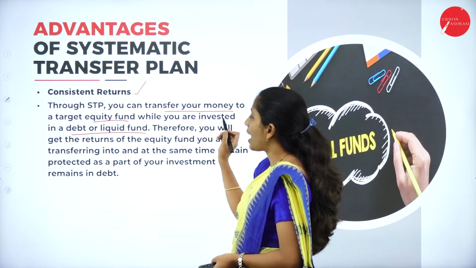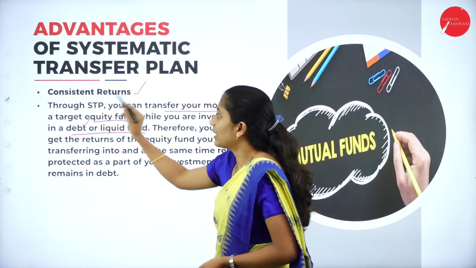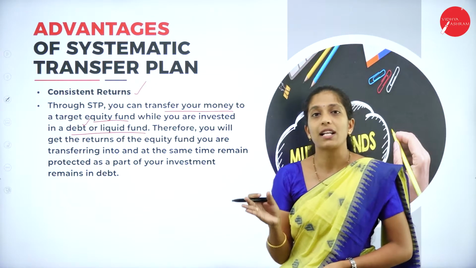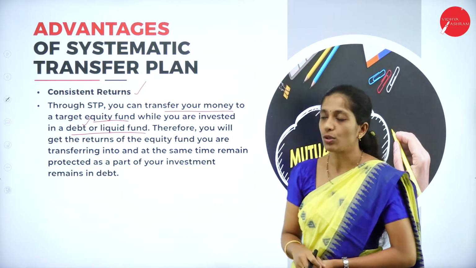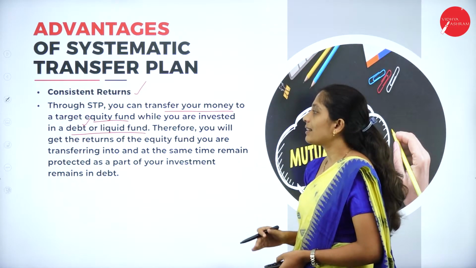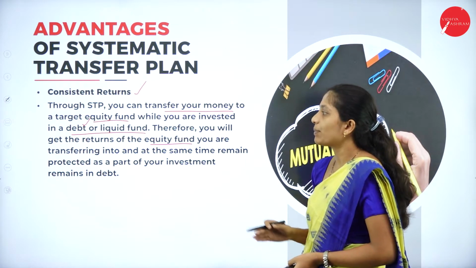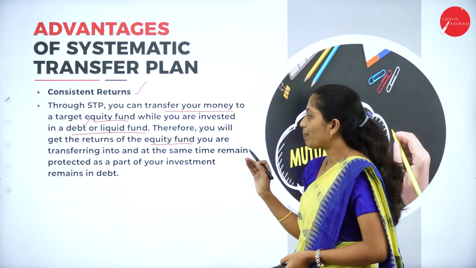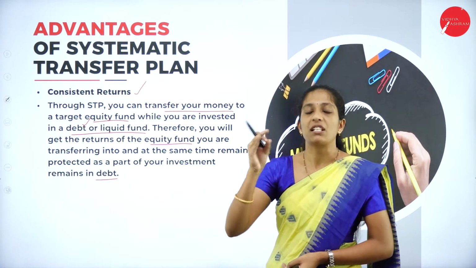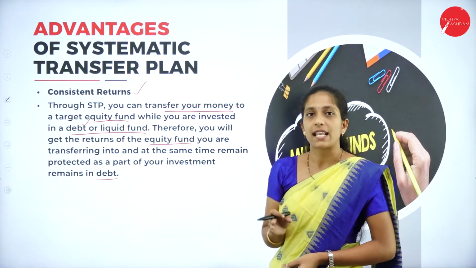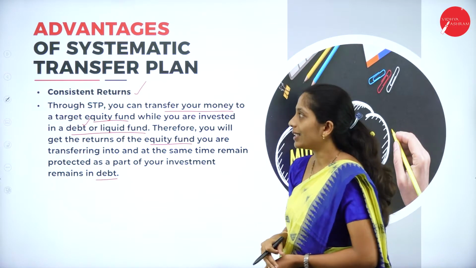And you are invested in a debt as well as liquid fund. Debt is nothing but here the units can be converted into both debt as well as liquid funds, which can be easily converted into cash. Therefore, you will get the returns of the equity fund you are transferring into, and at the same time remain protected as a part of the investment remains in the debt. So, here the units can be distributed as a liquid fund at the same time into the debt also. So, there will be a consistency in return.